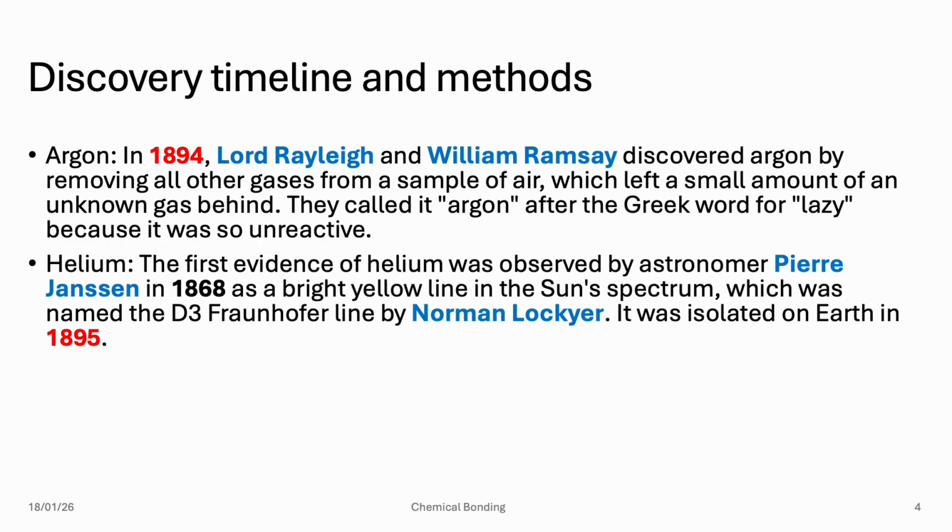Then helium was observed by an astronomer called Pierre Janssen in 1868 as a yellow line in the sun's spectrum. Later on it was named the Dietrich-Fraunhofer line by Norman Lockyer, and then it could be isolated on Earth in 1895.